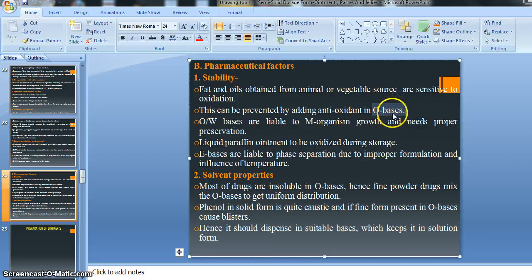The oxidation occurs in the oleogenous base, but the growth of microorganisms occurs in the emulsion kind of base, that is the O/W kind of base. Why is it very prone? Because water is a good source for the